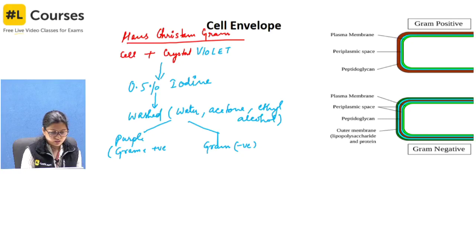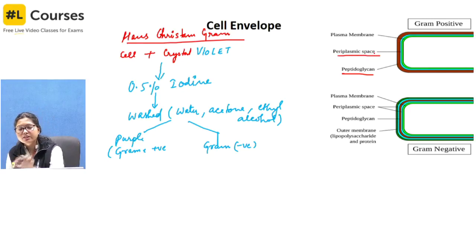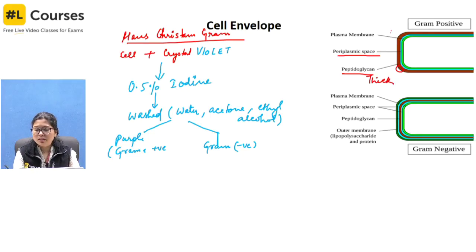So here you have the cell wall, and in between the cell membrane and the peptidoglycan you have the periplasmic space. In gram positive bacteria, this layer is thick, and you do not have any external outer layer.